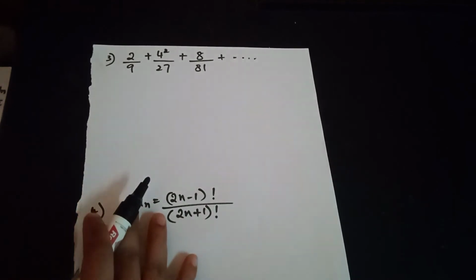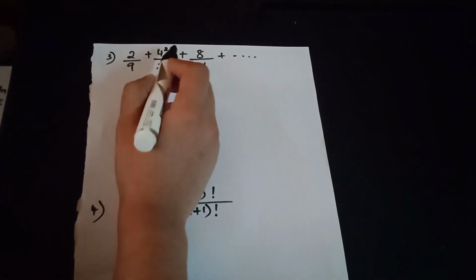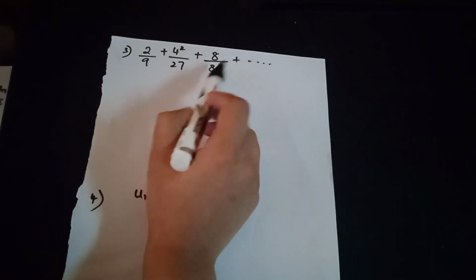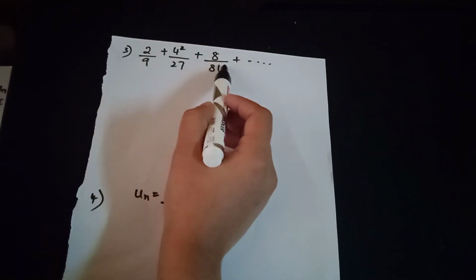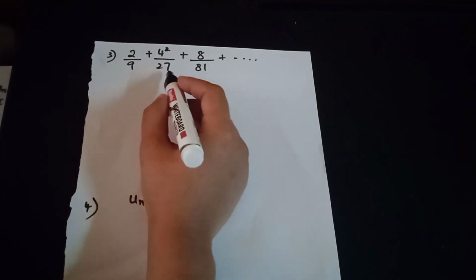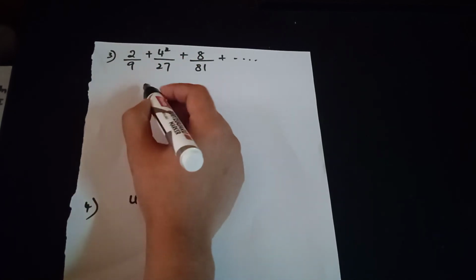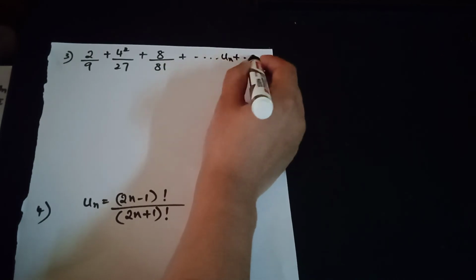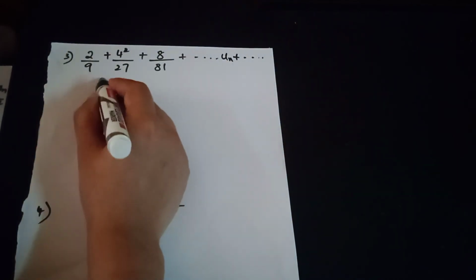Now let us see another problem on the property of infinite series: 2 by 9, 4 by 27, 8 by 81. This is an infinite series. To check whether this is convergent or divergent, we need to find how the nth term looks.